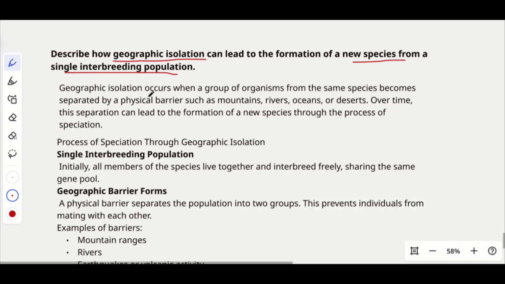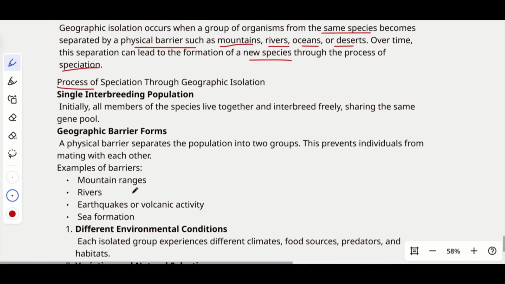So, geographic isolation occurs when a group of organisms from the same species become separated by a physical barrier. It can be mountains, rivers, oceans, or deserts. So, what happens then over time? This separation can lead to the formation of new species through the process of speciation. So let's see what the processes are.